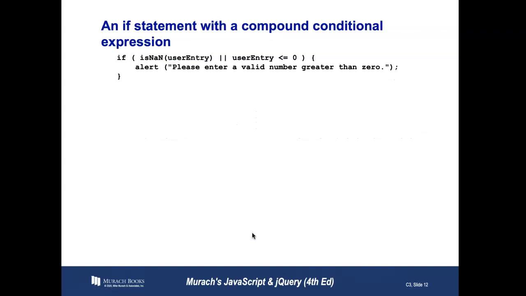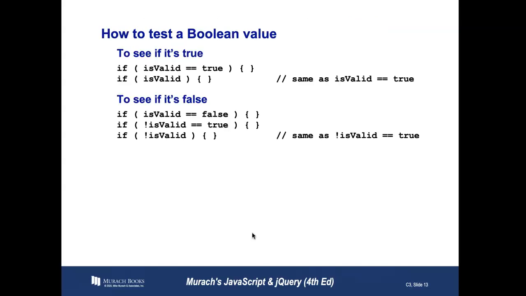Now, an if statement with a compound conditional would need either an OR or an AND. So in this case, we have if, hypothetically, a user entry is not a number, or it's less than 0, we can alert enter a valid number greater than 0. Now, this is compound because it has two different things that need to be met. Is not a number, or is user entry less than 0. So it has two conditions. Actually, because it's an OR, only one of them needs to be met. But this is a very common expression.